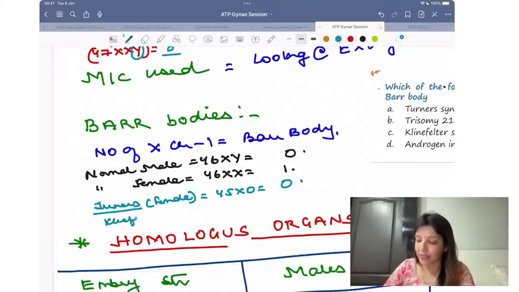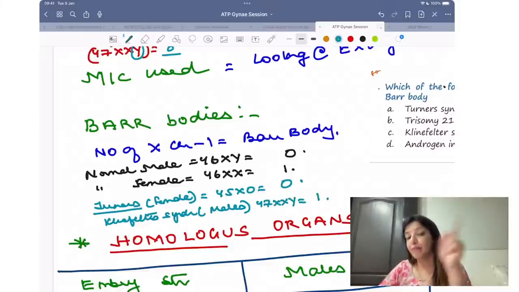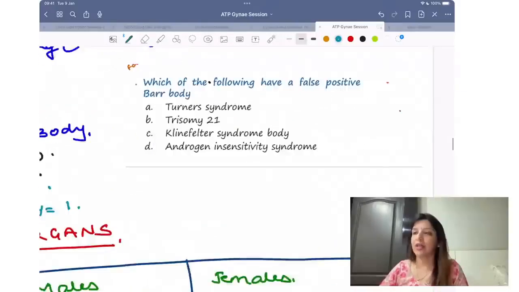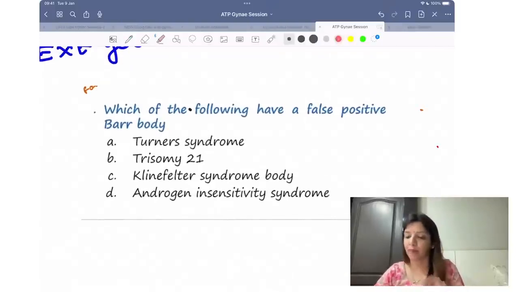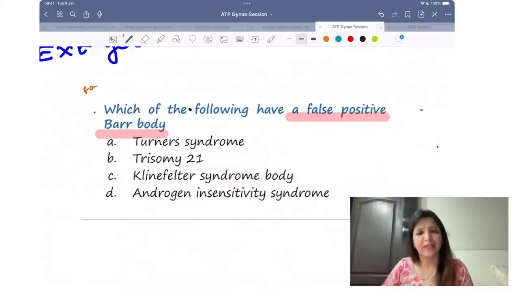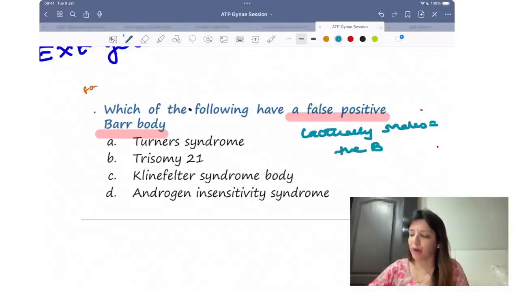Similarly, Klinefelter's syndrome. Klinefelter's syndrome we take as males, right? They are 47XXY, but the number of bar bodies will be 1. So, bar body gives you false results. The same question has been asked in your exam. This is your PYQ. In which of the following conditions will there be a false positive bar body? False positive means that they are actually males but they are having a positive bar body.